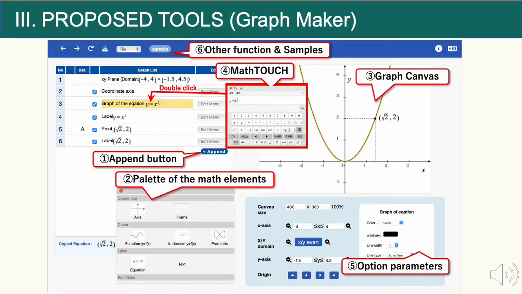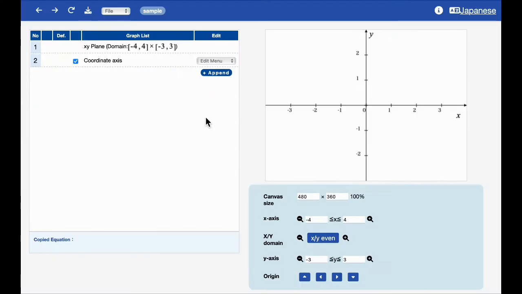The Graph Maker enables users to create the desired graph interactively online. This tool allows teachers to download an image file, PNG, for their slides or documents. First, users insert a math script for the desired graph drawing from the palette of math elements to begin graph creation. Next, the graph elements, such as the function curve, point, vector, or equation label, are displayed on the canvas by editing the corresponding equation on the script lines using MathTouch. Finally, the graph creation is completed by adjusting the options for each selected element.